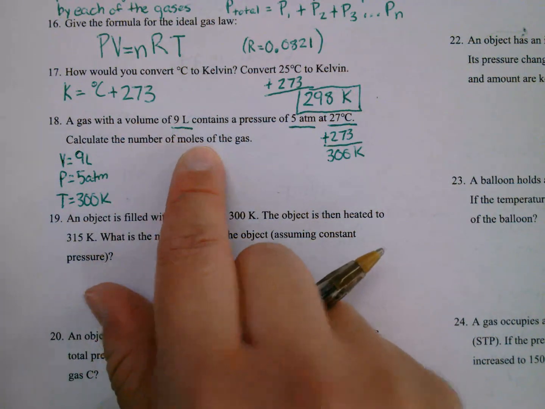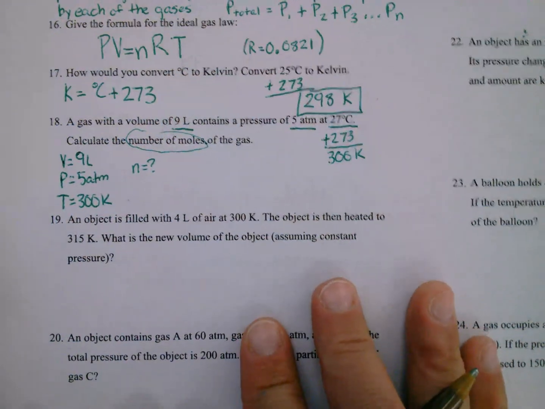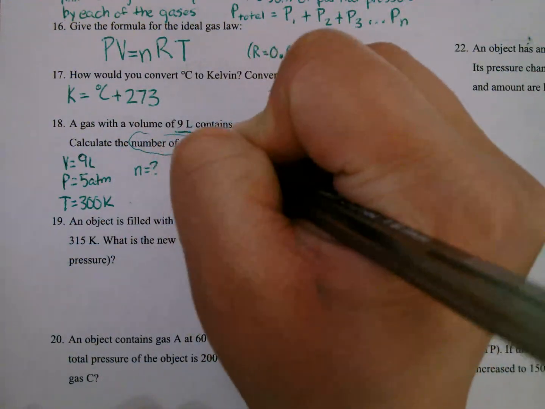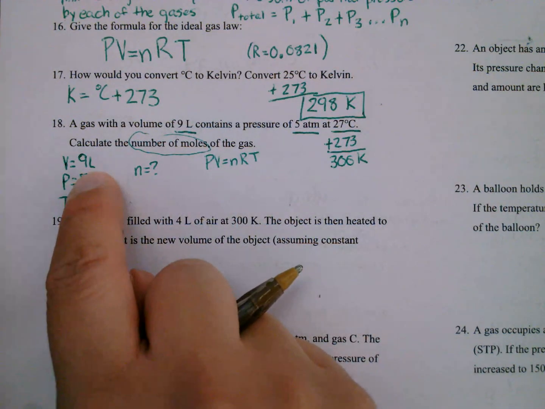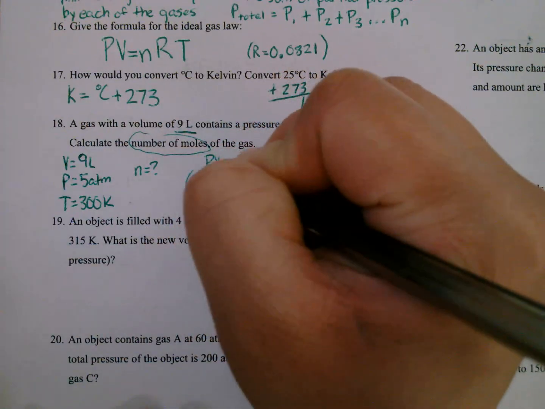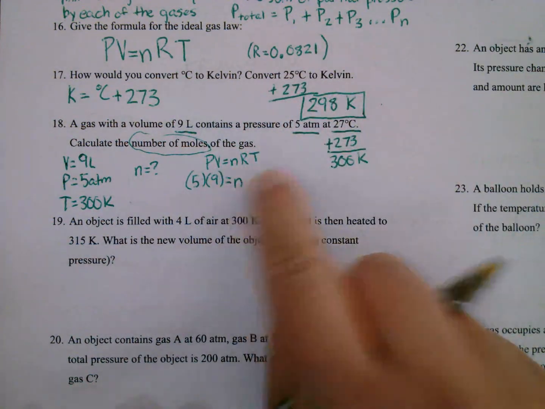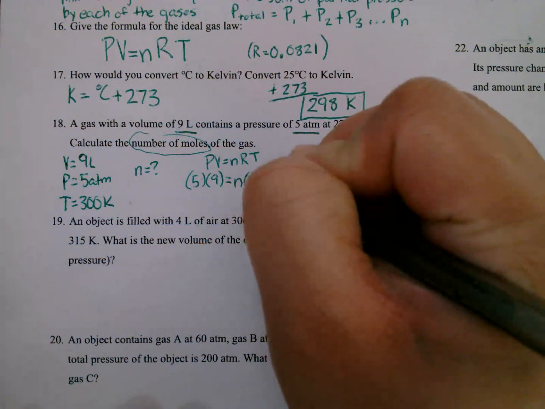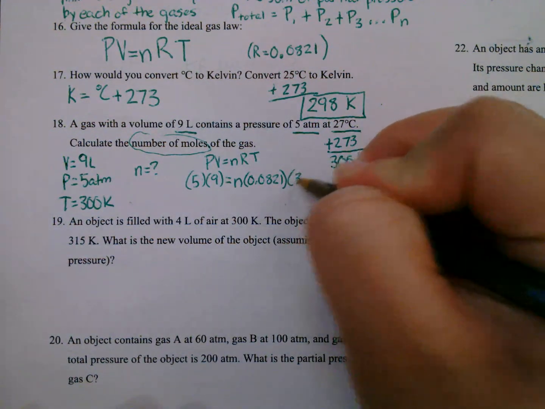And it's asking for the number of moles. We want to find the number of moles, so we're looking for our N. We're going to use our ideal gas formula to solve for this. So we're going to do our pressure times our volume, so 5 times 9, equals N, which is what we're looking for, times R, which is always 0.0821, multiplied by our temperature, which is 300.